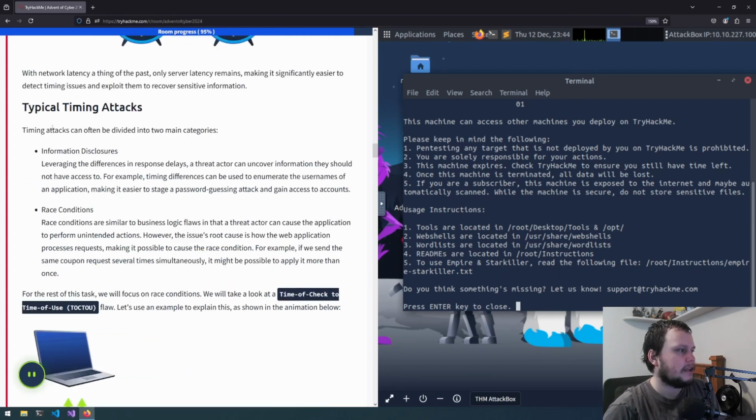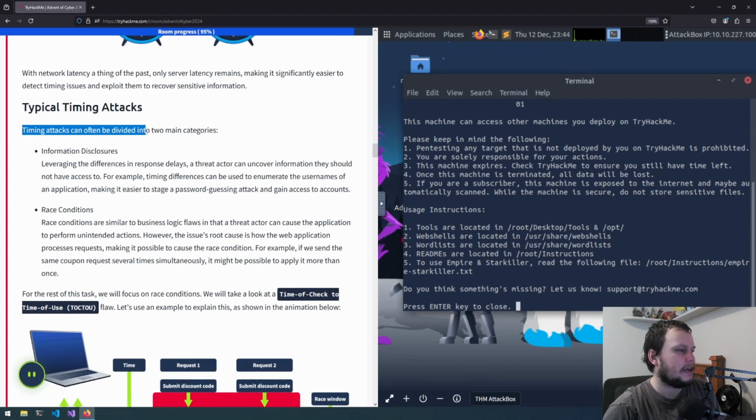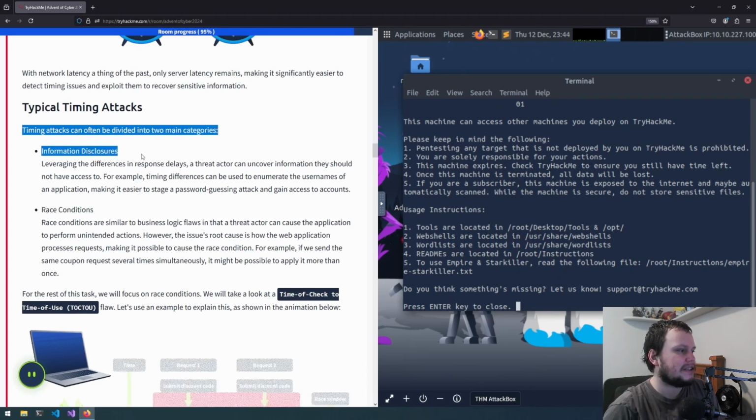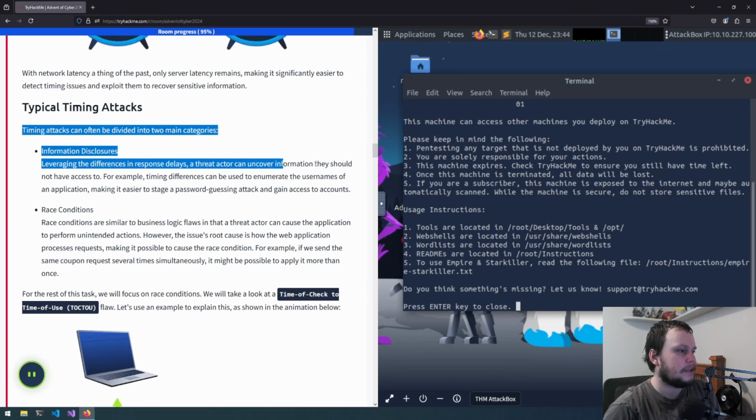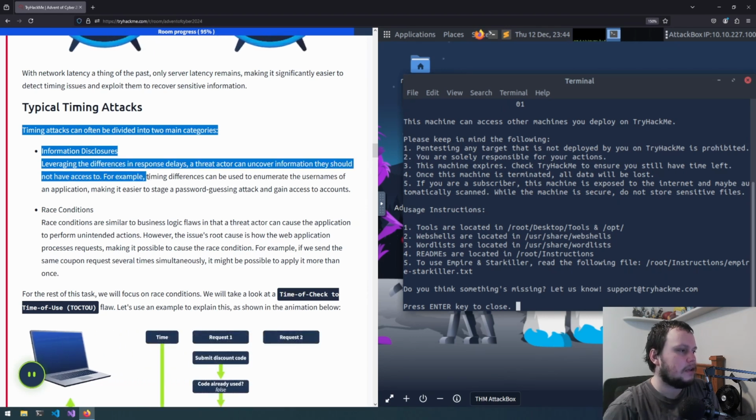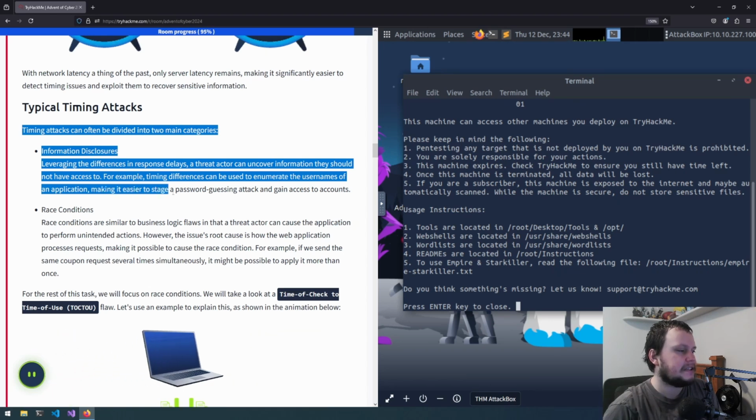So, typical timing attacks. Timing attacks can often be divided into two main categories. Information disclosures: leveraging the differences in response delays, a threat actor can uncover information they should not have access to. For example, timing differences can be used to enumerate the usernames of an application, making it easier to stage a password guessing attack and gain access to accounts.